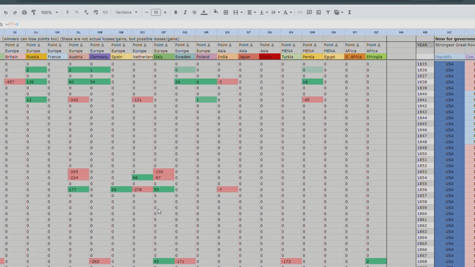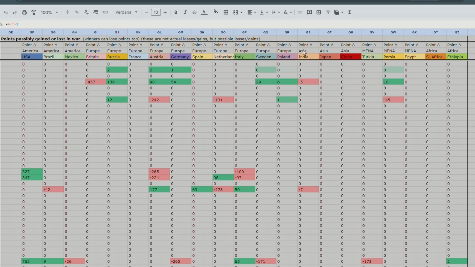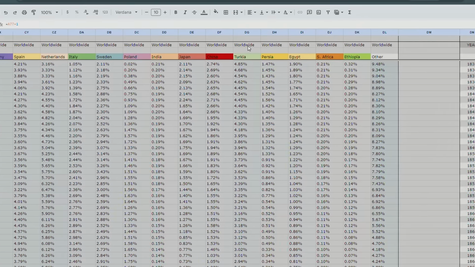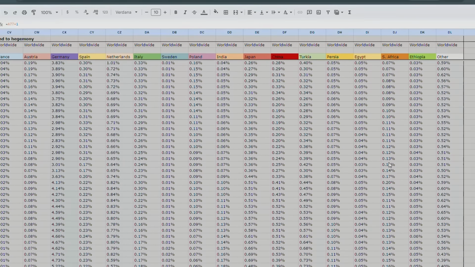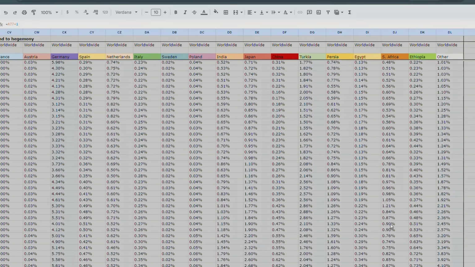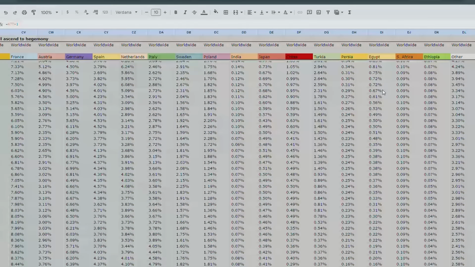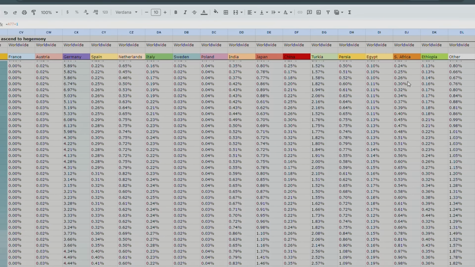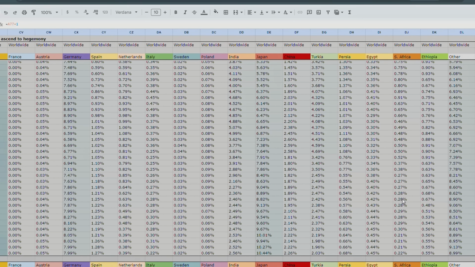They usually gain points, and then actually, here's something interesting. So of course there's countries in Asia and the Middle East and Africa, and those countries start off with few points. Here we can show the points all the way over here. So they don't start off with many points, but over time they might gain more points as they are decolonized. Keyword might. So South Africa does not do very well. Yeah, South Africa starts off with not many points, and then it just stays poor for the rest of time. That's pretty sad for South Africa, but it does get a little bit better in this time period. And so that is influenced by decolonization.